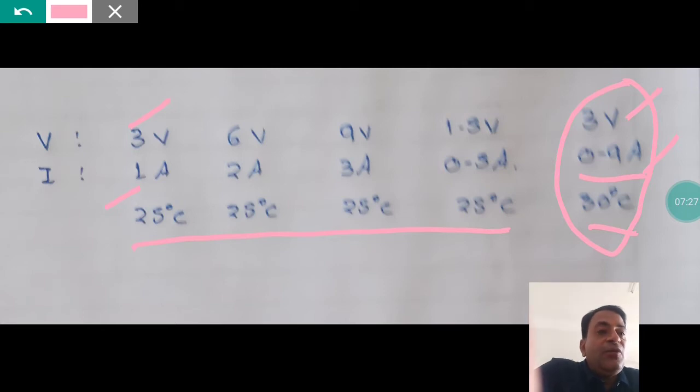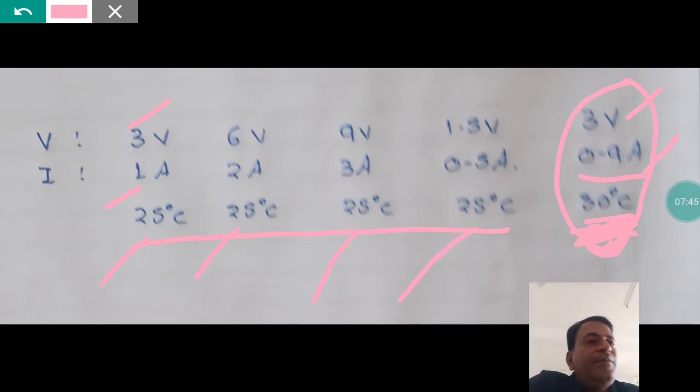वो law यहाँ पे गलत हो गया. Okay? क्यों गलत हो गया? Because we have changed the temperature. वो law यहाँ पे apply नहीं होगा. ऐसा नहीं है law गलत है. The law is not wrong, but it does not apply over here. Why does it not apply over here? Because this law will apply only if the temperature remains constant. If the temperature changes, you cannot apply Ohm's law. If the temperature remains constant, then you can apply that law.